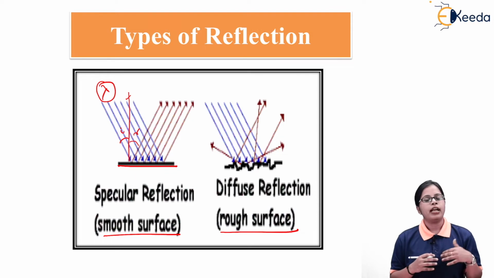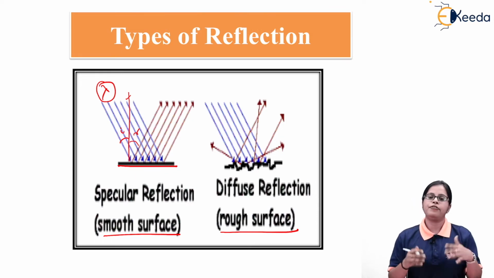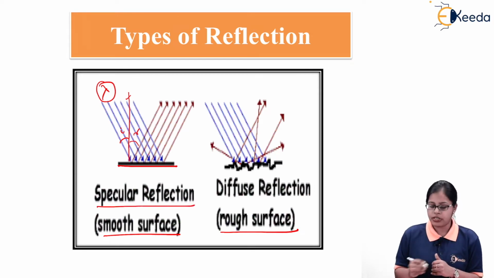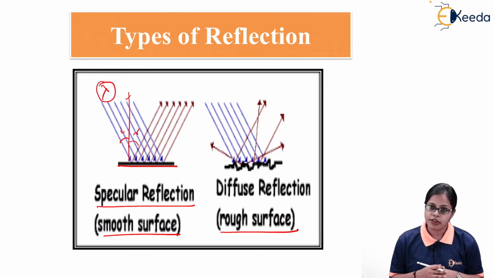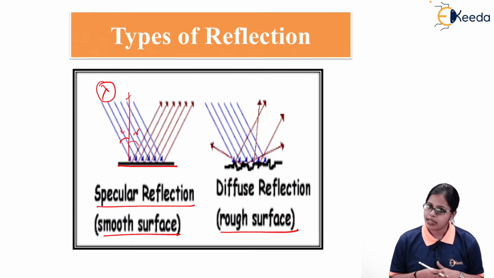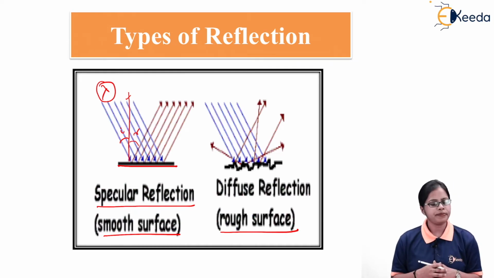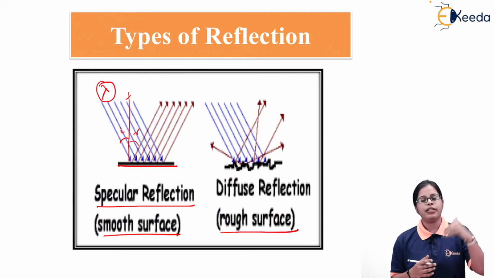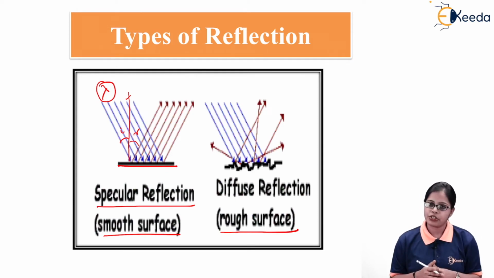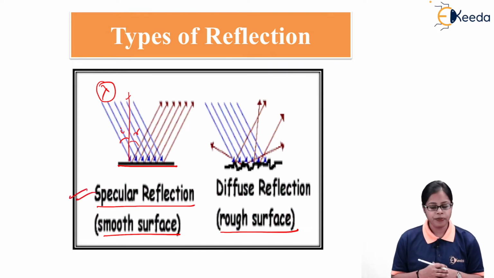And whenever the reflection occurs at a smooth surface and the angle of incidence is equal to the angle of reflection, that type of reflection is considered to be specular reflection. So what I mean by specular reflection is, first of all, the reflection occurring at a smooth surface. Second, whenever the reflection is occurring, if the angle of incidence is equal to the angle of reflection, that type of reflection is considered to be specular reflection.